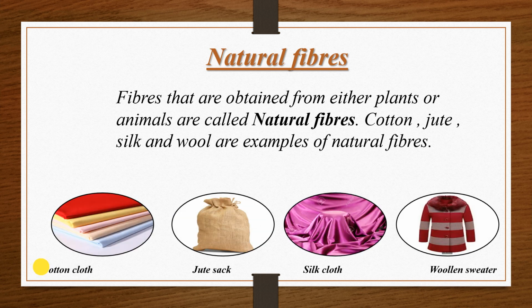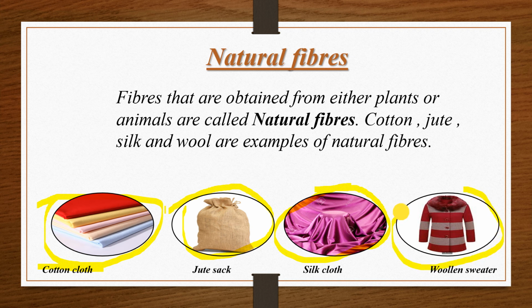Now see, after the cotton yarn, fabric is made, and after that this finished cloth is prepared. From jute fiber, this jute sack is prepared. And when silk is extracted from the silkworm, this silk cloth is prepared, and you can see these woolen clothes are prepared from the fur of sheep.